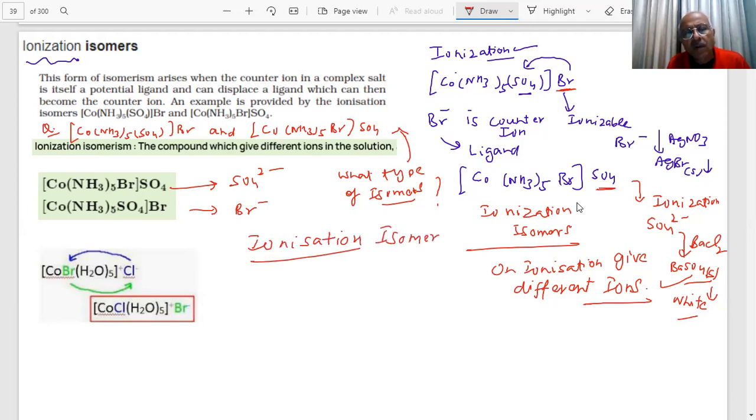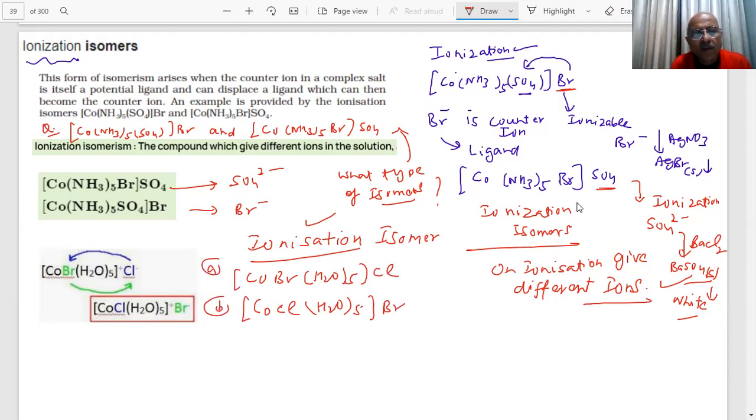Any doubt? Yes, sir. How will I identify? No, sir, in the exam, student. If I have this complex, here Cl can go in and Br can come out. So if I write this complex [CoBr(H2O)5]Cl, student, and another one I am saying [CoCl(H2O)5]Br. Now the question is, what is the relationship between these two isomers? What is your answer? What type of isomers are these, students? A and B. Answer the question.